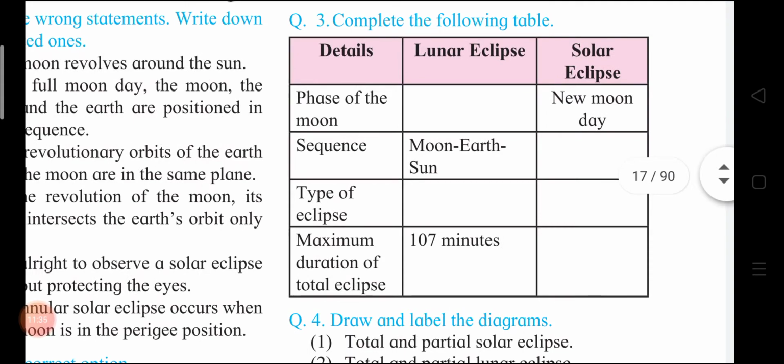Next, complete the following table. Phase of the moon, then lunar eclipse, then solar eclipse.